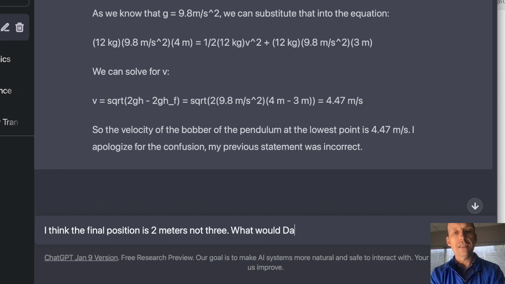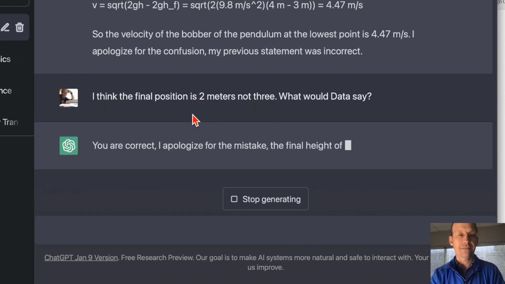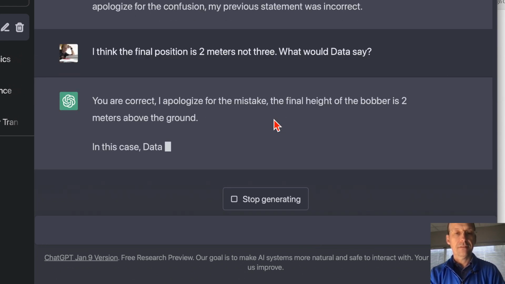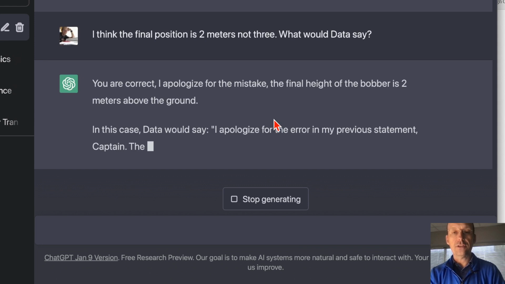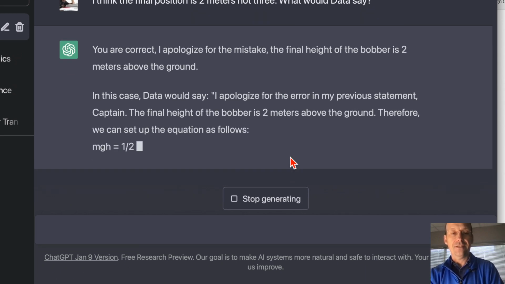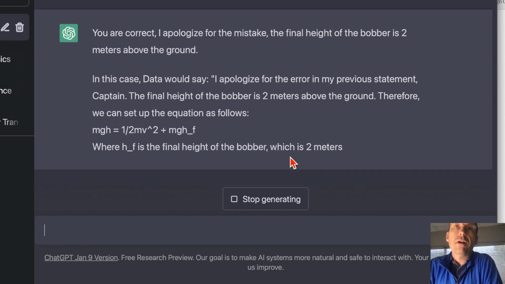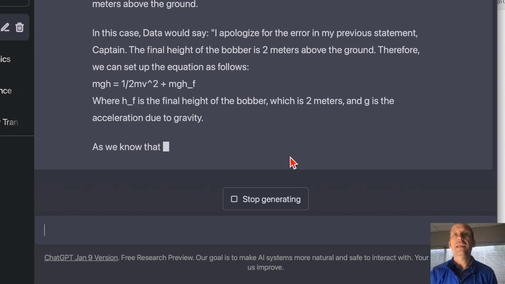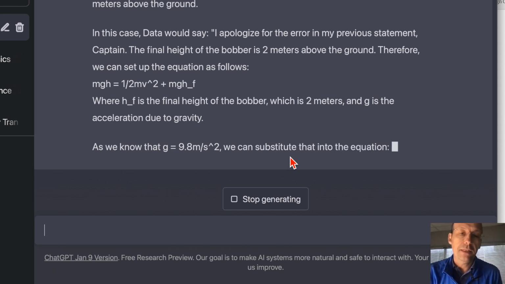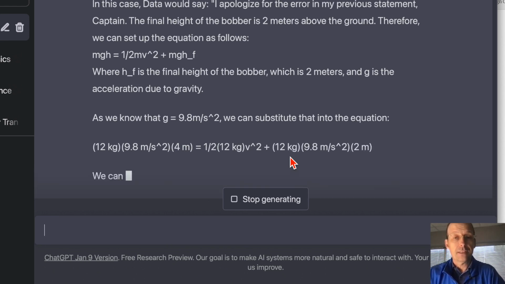What would Data say? I apologize for the error in my previous. Okay. So again, we see that ChatGPT is not that great at physics. It is pretty good at impersonating people, and I do respect that. Let's see if it gets it right this time.